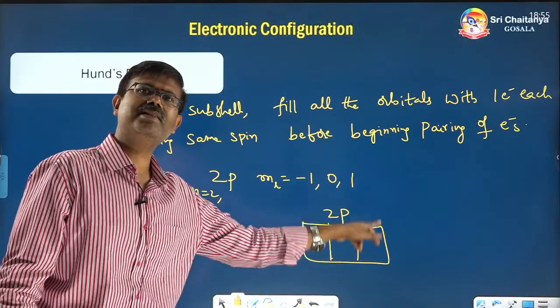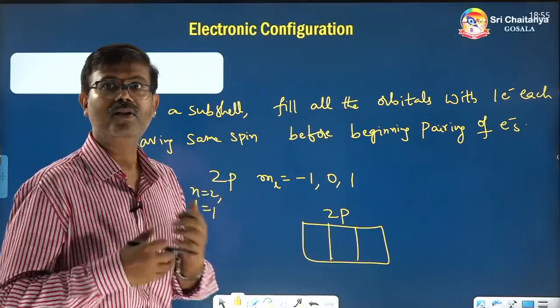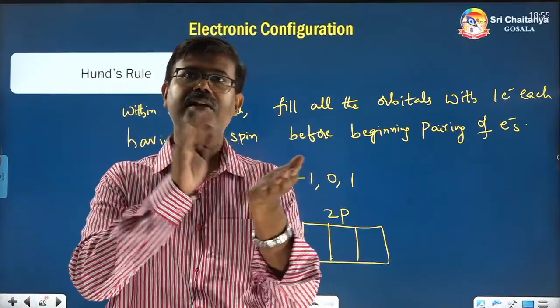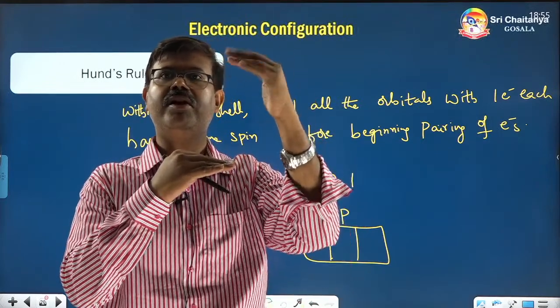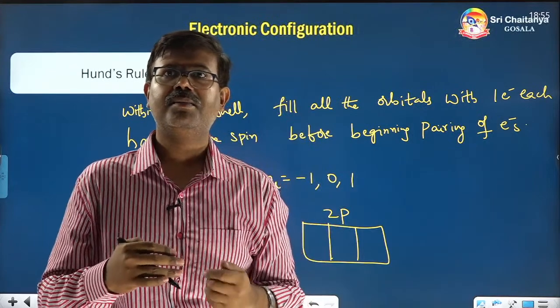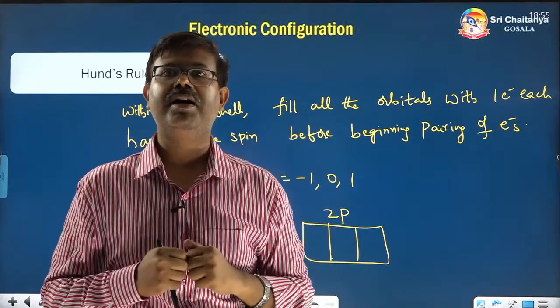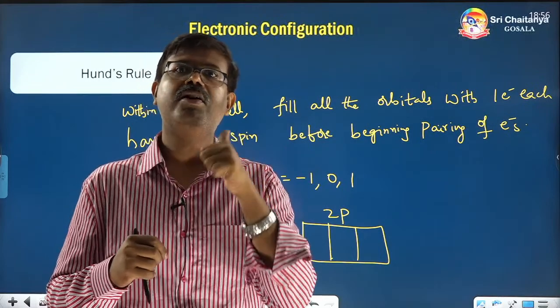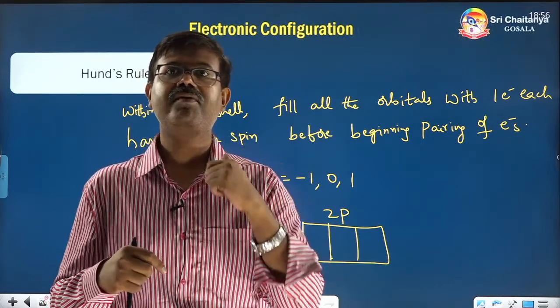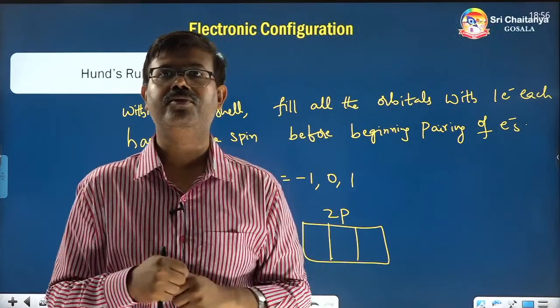If the energy of orbitals is the same, how do we deal with it? How do we have to deal? If the energy of orbitals is different, it's simple. First fill the lower energy, then the higher energy. Aufbau said a very simple thing. But when the energy is the same for orbitals, which happens for orbitals within a subshell, then what to do? Then this rule is given by Hund's rule.